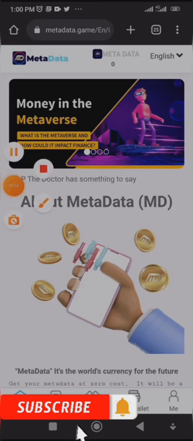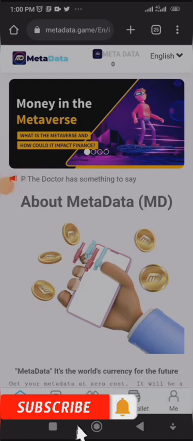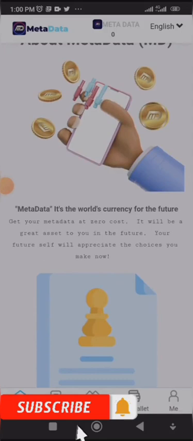Now about MetaData, let's get to know about MetaData. MetaData is the world currency for the future. Get your MetaData at zero cost. It will be a great asset to you in the future. Your future self will appreciate the choice you make now.